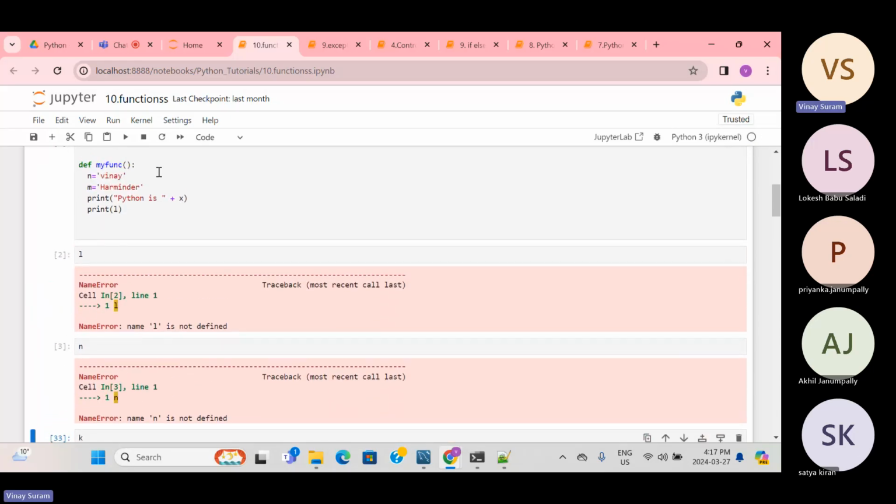Now n is not defined, but I'll try to make it a global variable.